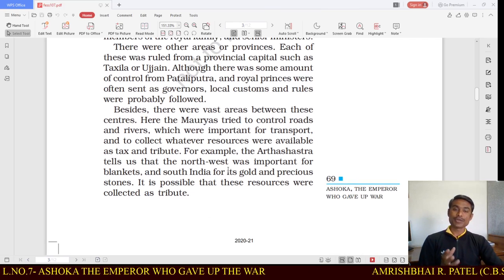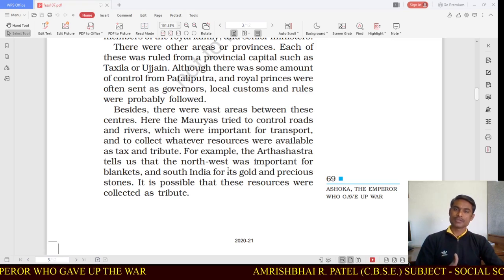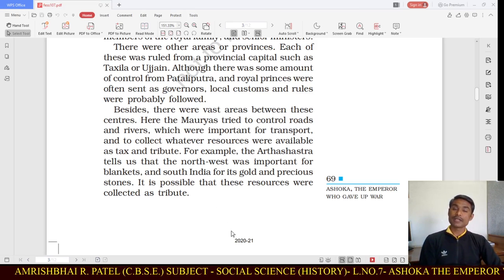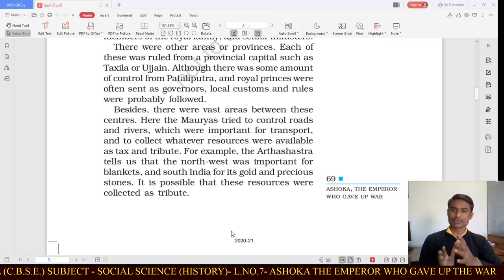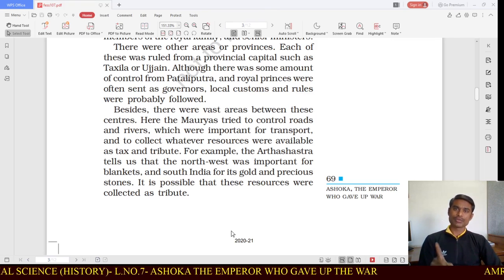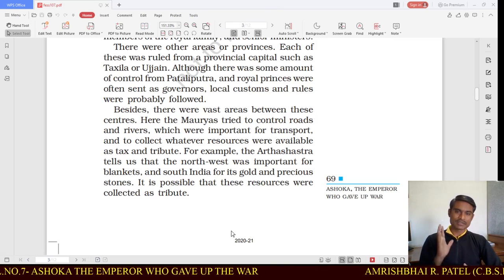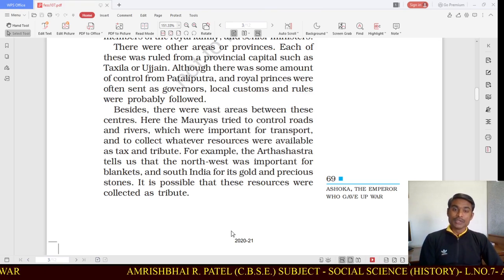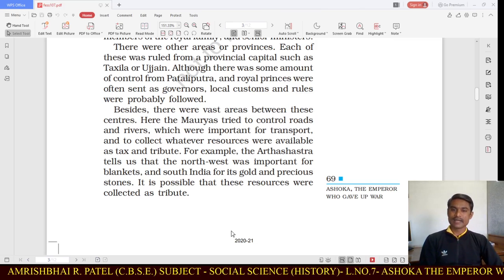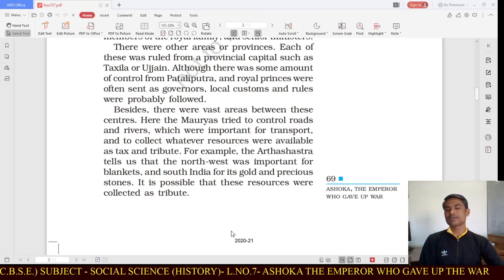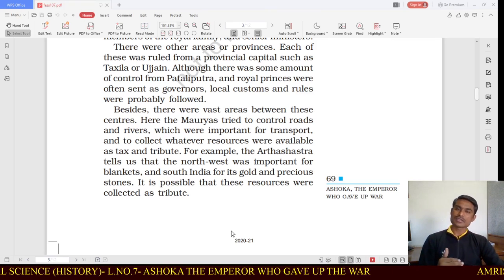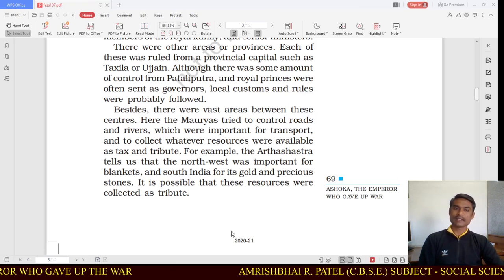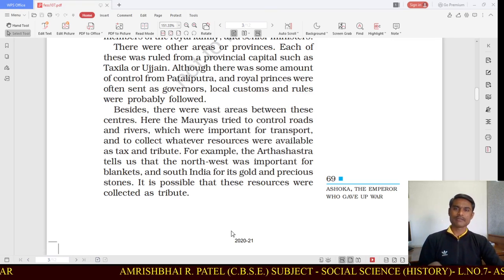Here the Mauryas tried to control roads and rivers, the ways of communication important for transport, and to collect whatever resources were available, as tax and tribute. We have learnt about tribute and taxes in the last lessons also, so try to remember these words. For example, the Arthashastra tells us that the northwest was important for blankets and south India for its gold and precious stones.